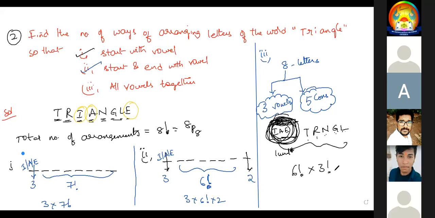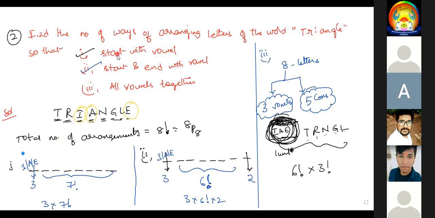Now, when I am doing question number 1, first I am writing triangle. In triangle, I am writing the total number of arrangements. The total number of arrangements is 8 factorial. Why? Because I have 8 letters and 8 blanks, and these can be filled in 8 factorial ways.